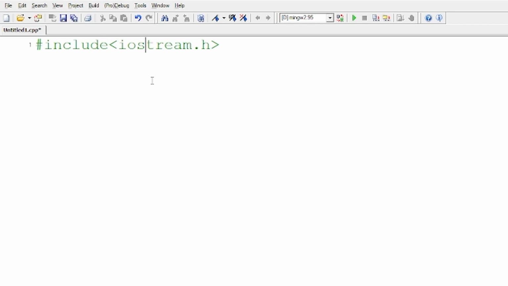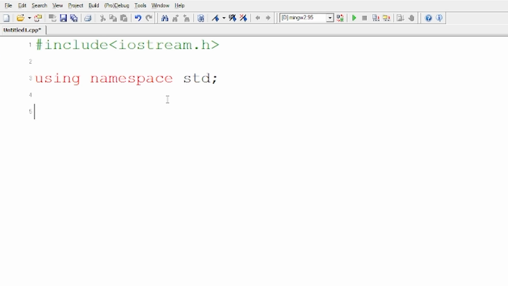So generally, if any kind of input or output statement you're going to write in your program, we have to use this library file. Otherwise, it will not work. I will even show you that with an example. After we have included a library file, we will write using namespace std. Now, this particular line is completely optional, but I would highly recommend you to give this. The reason also I will explain to you as well.